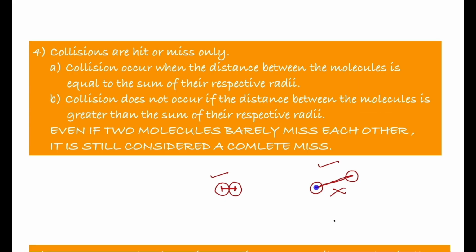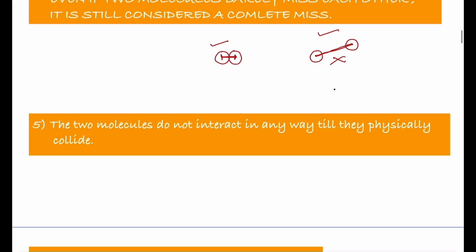Whatever the distance may be, if it is greater than the sum of the radii of the two molecules, molecular collision does not occur. That is another assumption: the two molecules do not interact in any way till they physically collide. For example, in this situation there is a molecular collision.